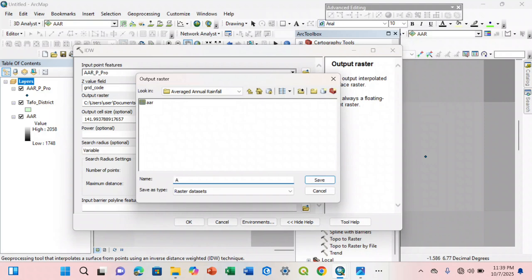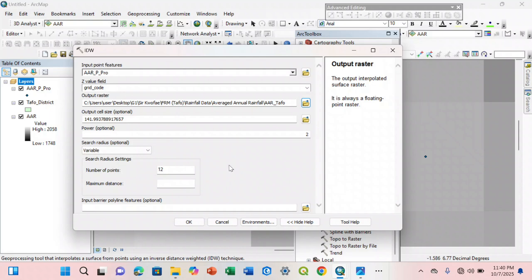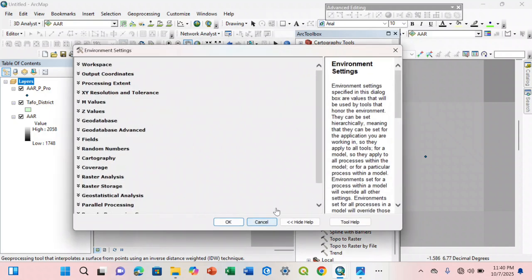So annual rainfall, average annual rainfall underscore TAFO. Have you seen that?